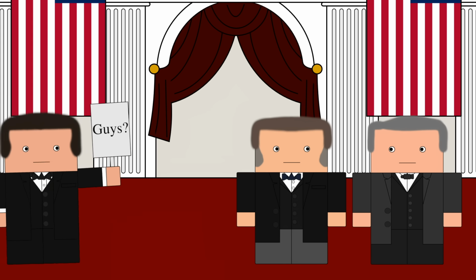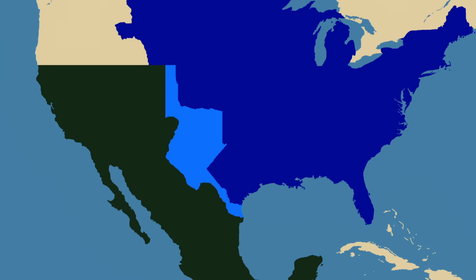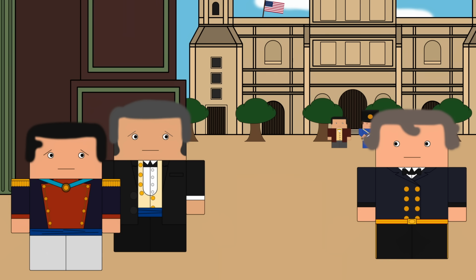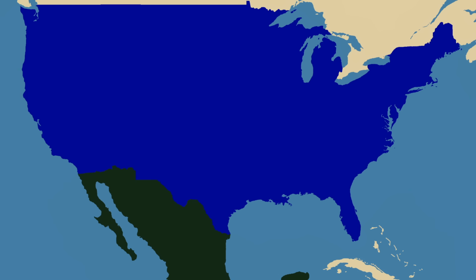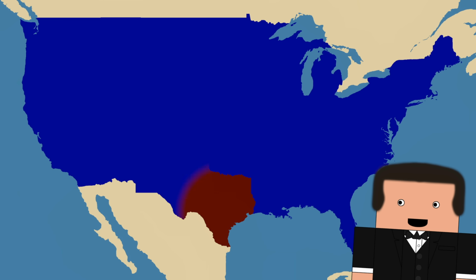So after about a decade of politically ignoring Texas, the US annexed it as a state. The overlapping claims of the US's newest member and Mexico soon led to the Mexican-American War, which ended with a US victory and Mexico losing all of this. So after winning a war for Texas's disputed territory, it would be fair to assume that Texas would be given its claimed lands, but fun fact, no.